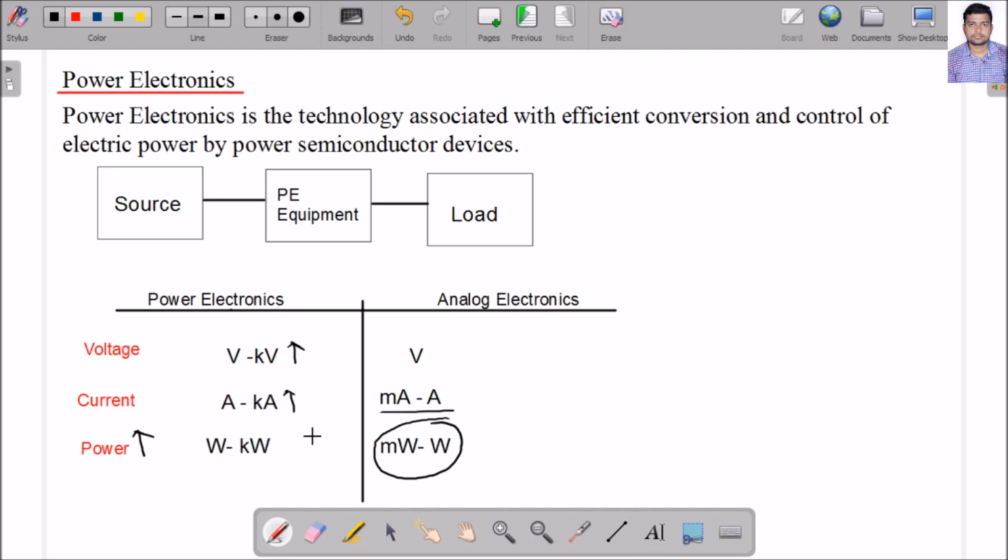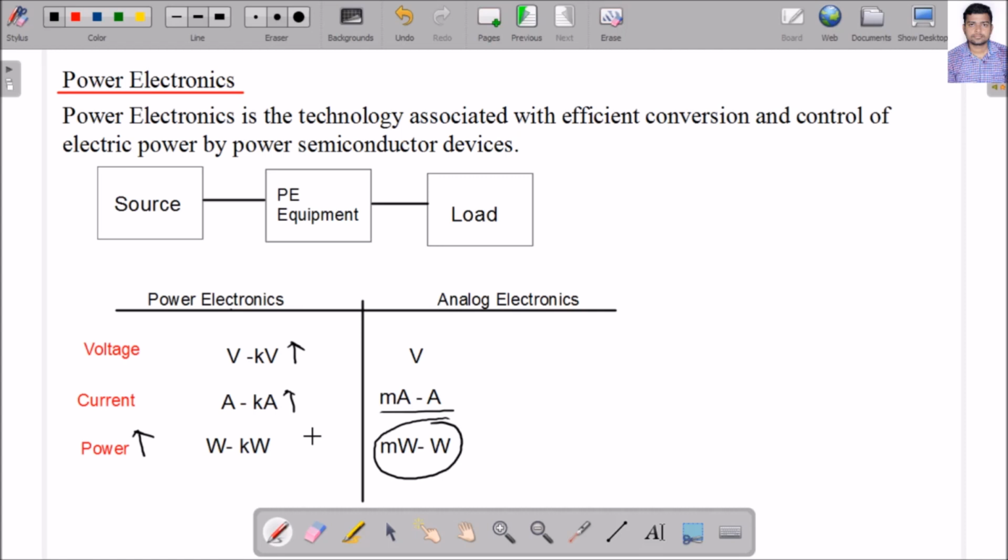So in today's class we have discussed the energy scenario, the need to increase the efficiency and the conversion efficiency. We have discussed different issues in electrical engineering. We have studied the definition of power electronics and how it is different from analog electronics. So basically you have seen that to increase the conversion efficiency, because I am having a limited amount of coal supply, natural gas, oil, we have to extend this period. So how can I extend this period? We can extend the period by using the energy efficiently, by increasing the system efficiency.